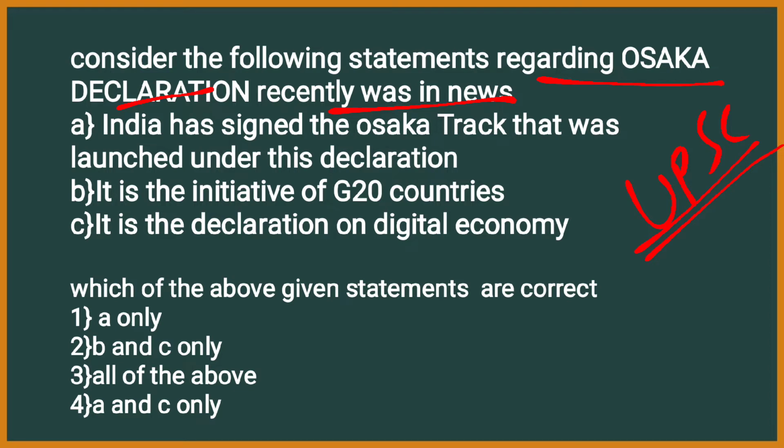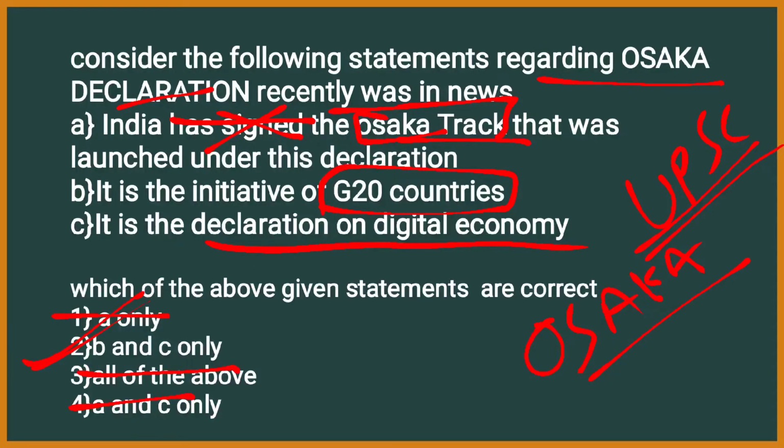If you have read Osaka Declaration in brief, you will know that India has not signed the Osaka Track. So you can eliminate option A. The answer is B and C only. That is, it is the initiative of G20 countries and it is the declaration on digital economy.